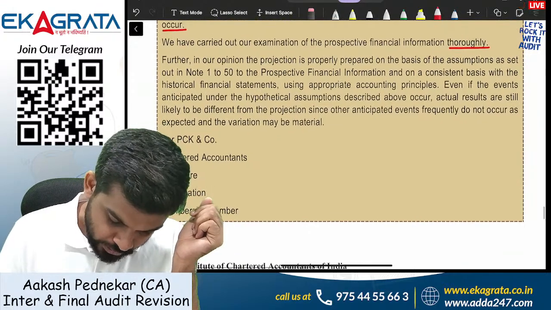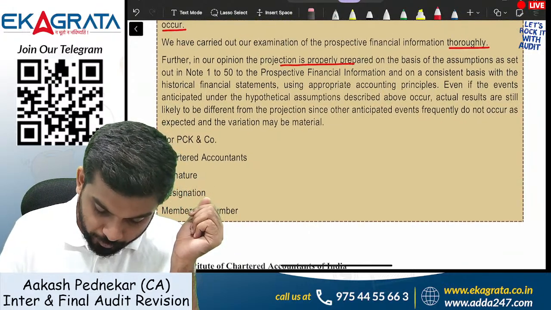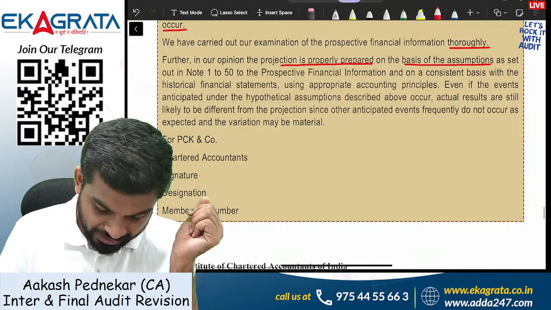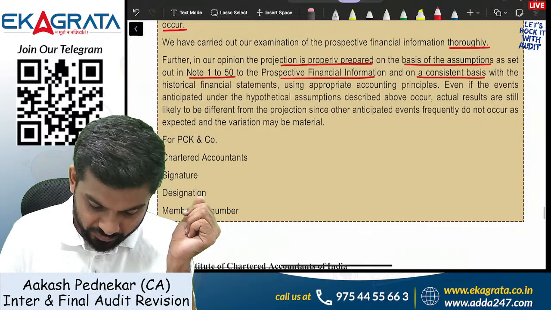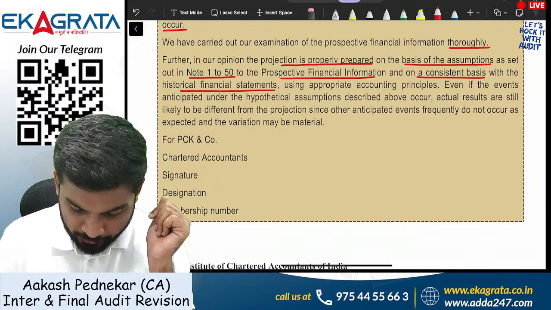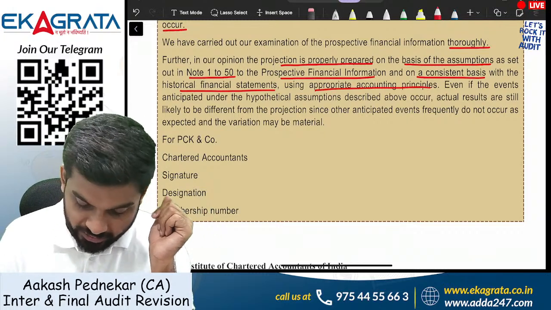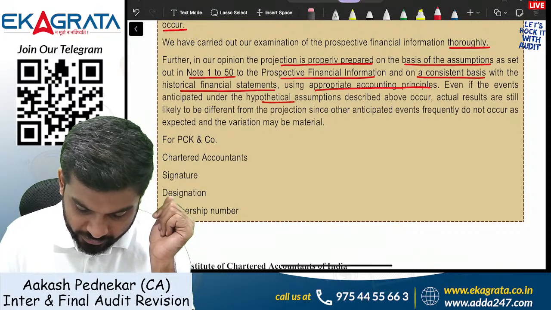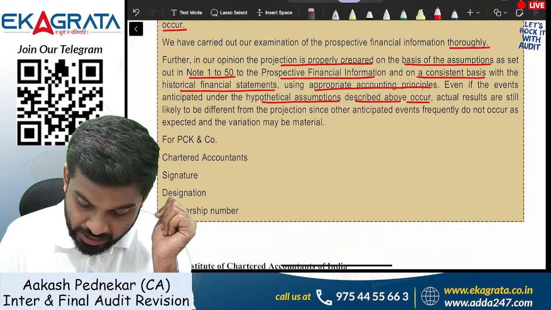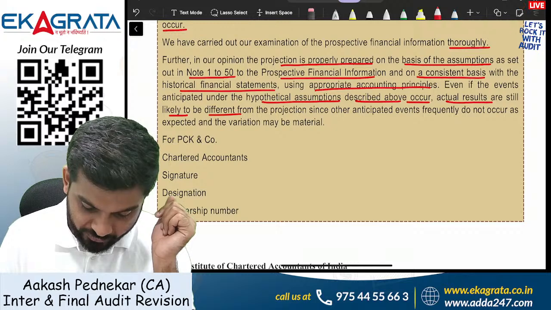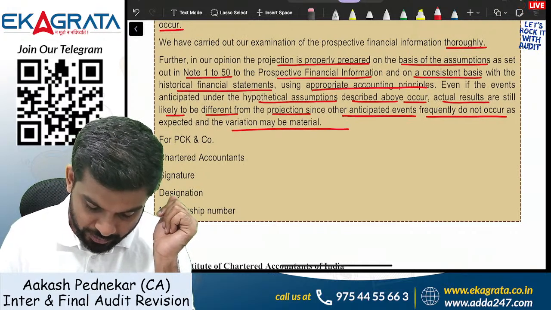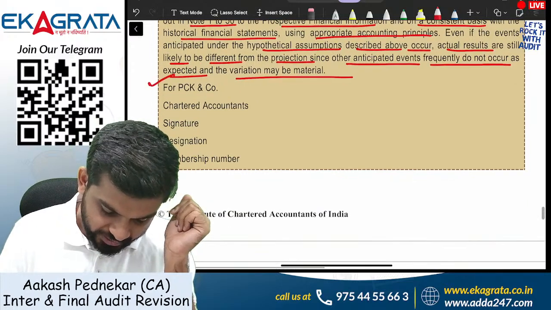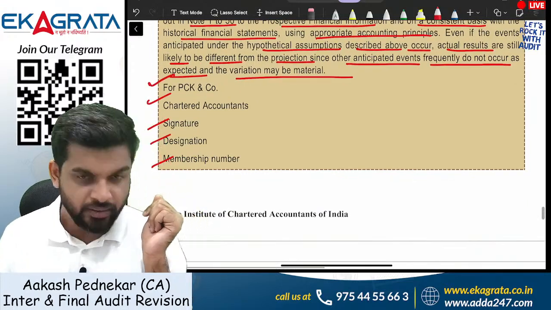Further, in our opinion, the projection is properly prepared on the basis of the assumptions as set out in note 1 to 50 of the prospective information and on a consistent basis with the historical financials, which is a good thing, using appropriate accounting principles. Even if the events anticipated under the hypothetical assumptions described above occur, actual results are still likely to be different from the projection since other events frequently do not occur as expected and variation may be material. For PCK, chartered accountant, signature, designation and membership number.